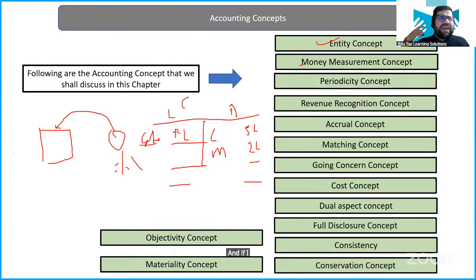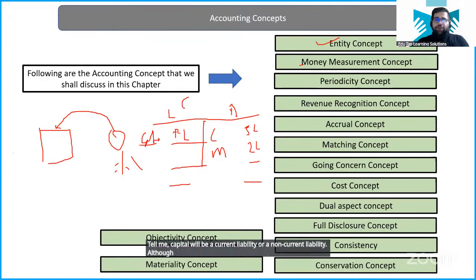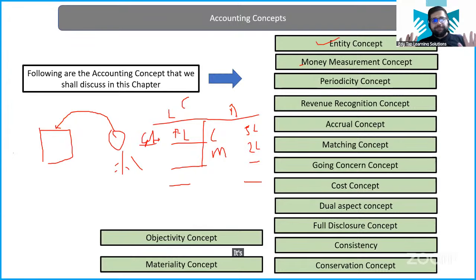And if I just want to ask you one thing, this is a wrong question which I'm asking, but you have to answer it. Capital will be a current liability or a non-current liability? Tell me. Although this is the wrong question to ask altogether, but still I'm asking. It's a kind of a non-current liability, kind of, not a pure one, right?